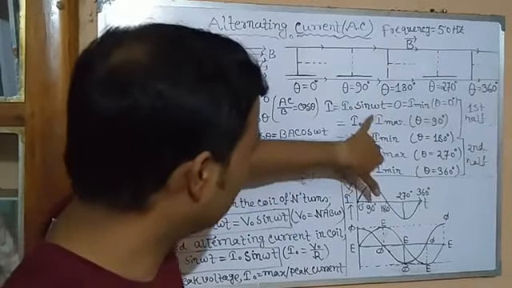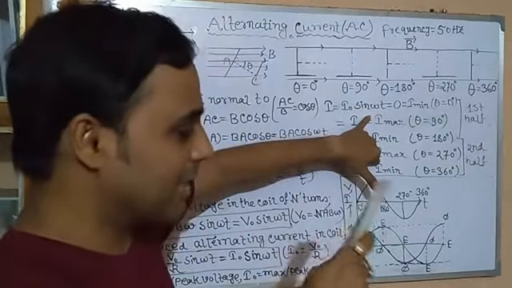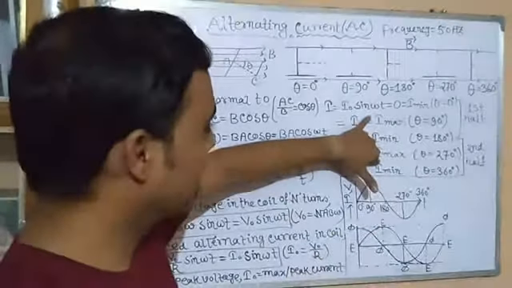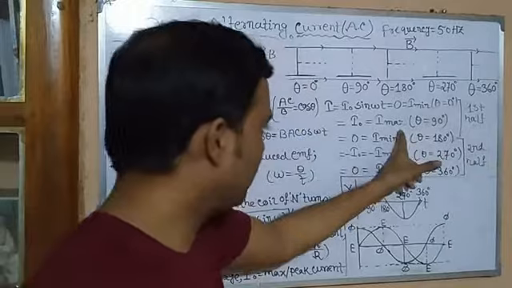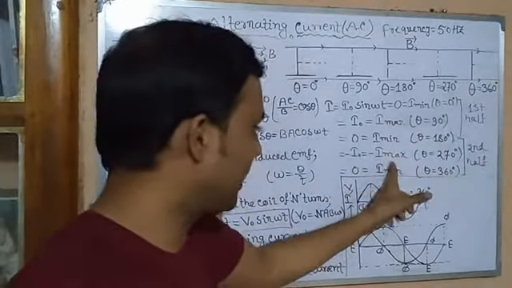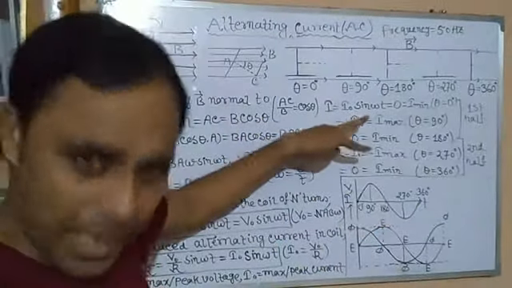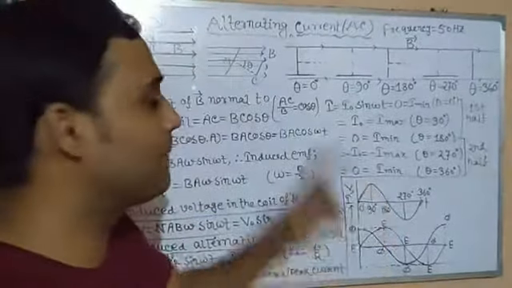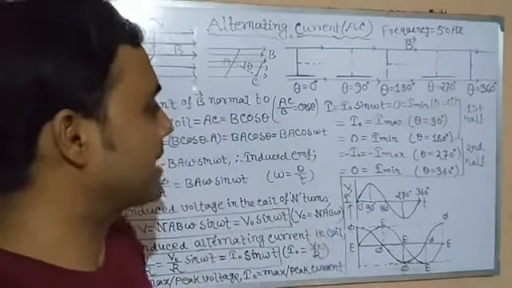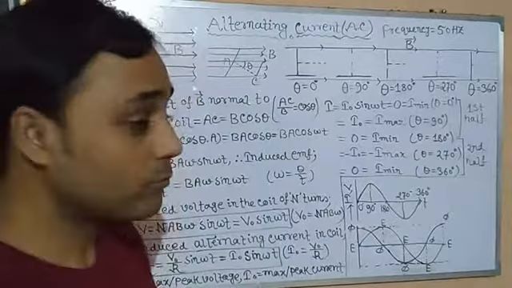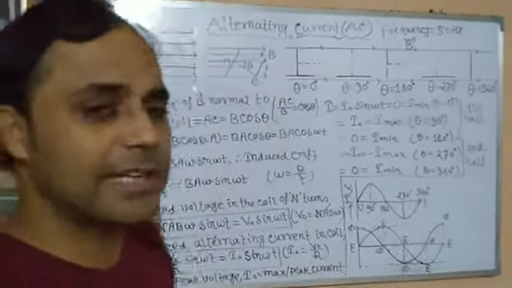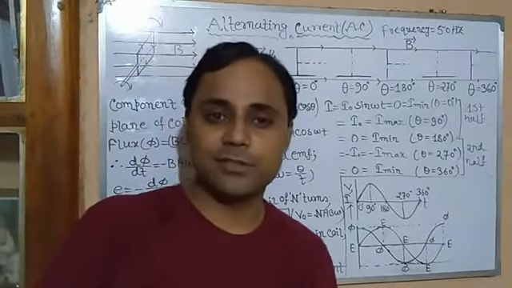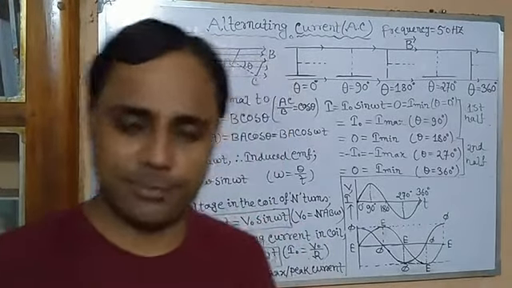In the first half rotation, current becomes maximum, and in the second half it is minus maximum. So in 1 cycle, alternating current becomes maximum twice, minimum twice. In 50 cycles, what will happen? 100 times in the positive direction, 100 times in the negative direction.